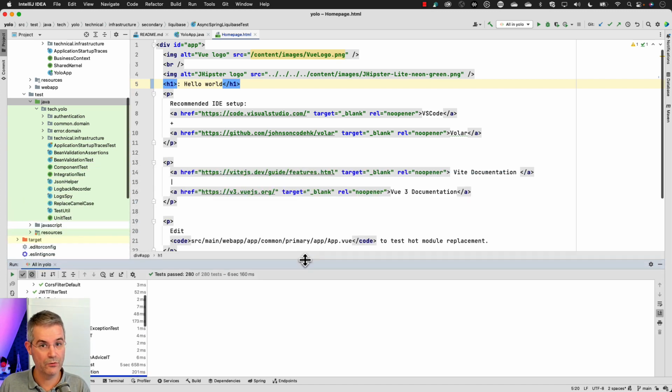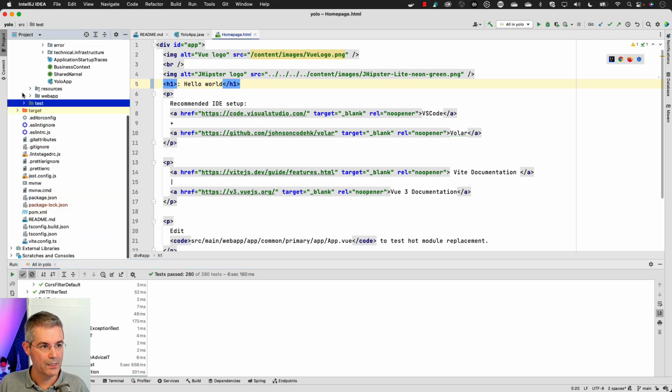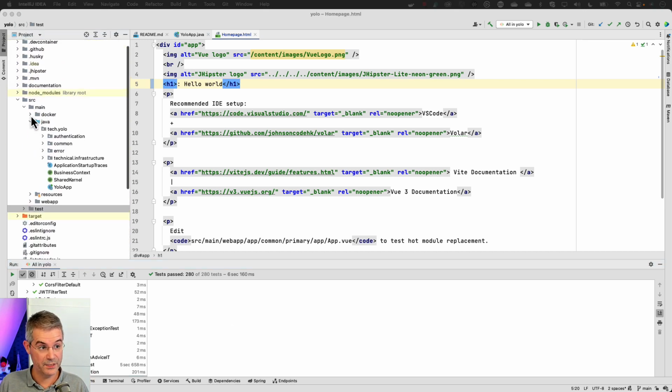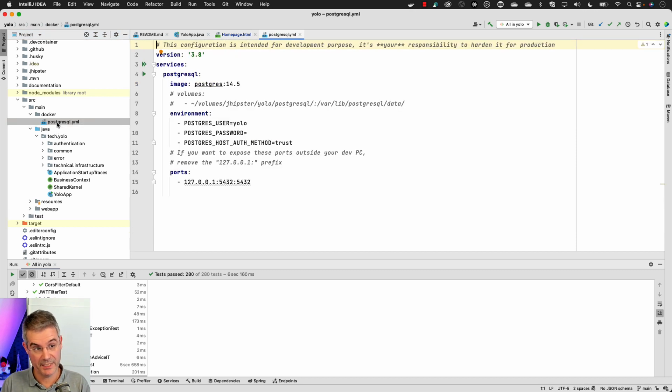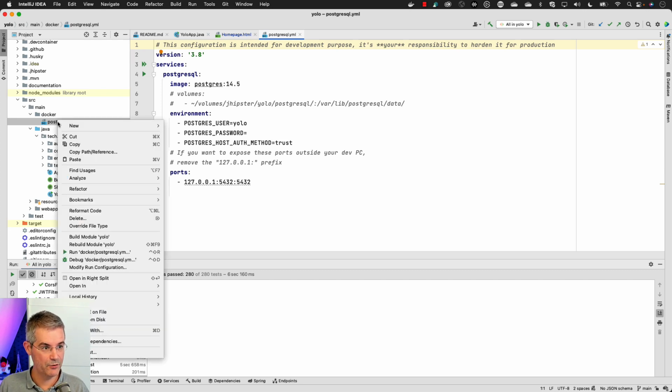And now I'm going to run my app. To run my app this time, I need Docker, so let me start Docker because I need the database. That's very classical if you have been using JHipster in the past. We've got a Docker Compose file which has been generated, because I selected PostgreSQL. If I had selected MySQL or, I don't know, Kafka, I would have had other YAML configuration files here for those services. And as I've got this Docker Compose file available, I can run it here.